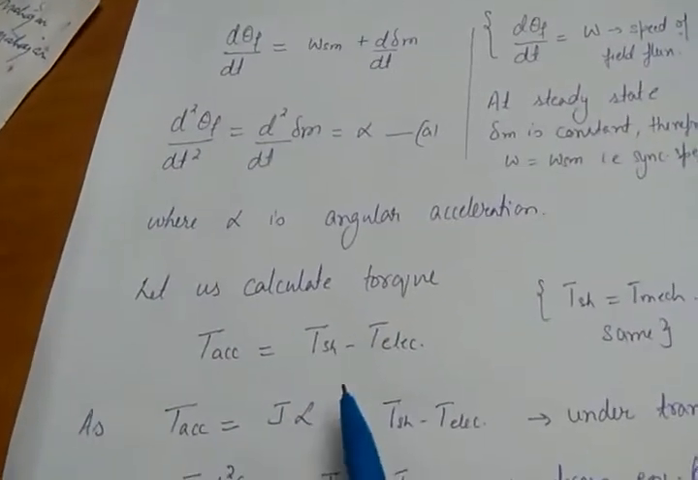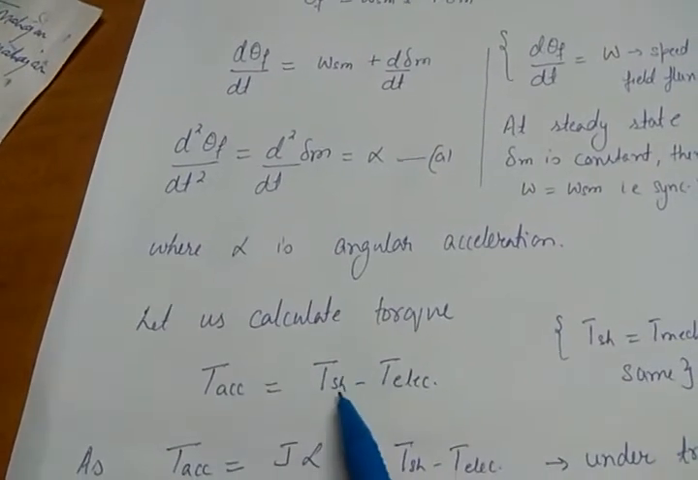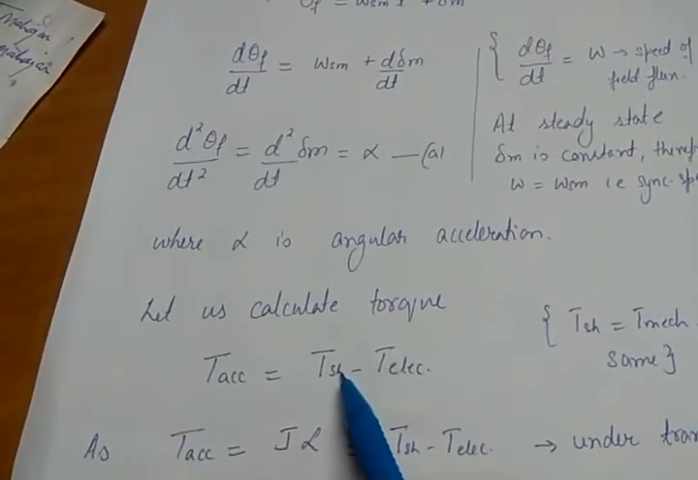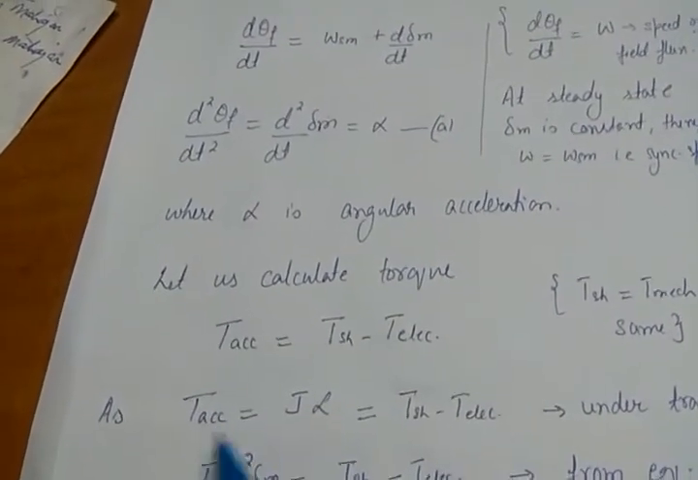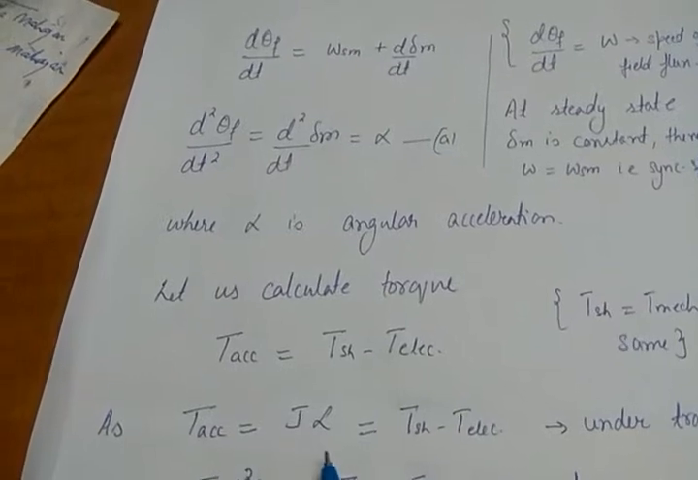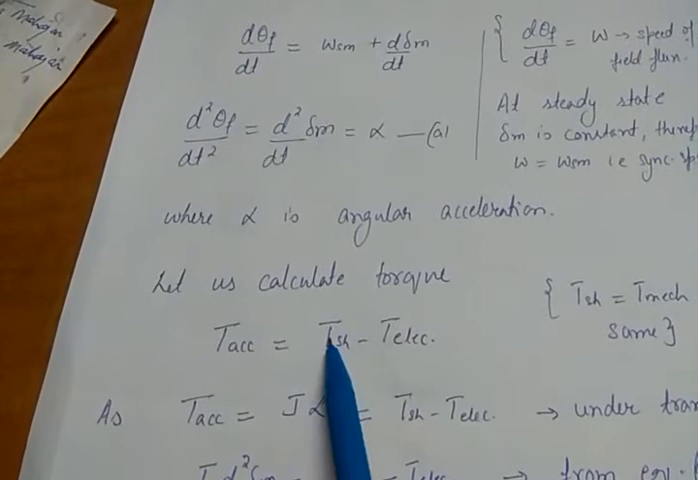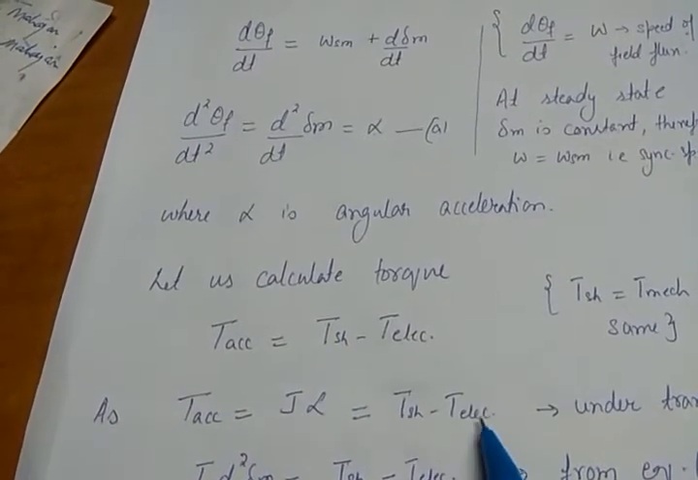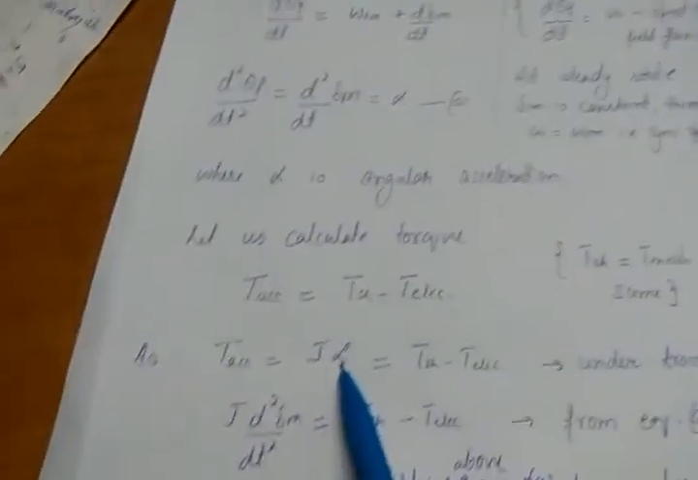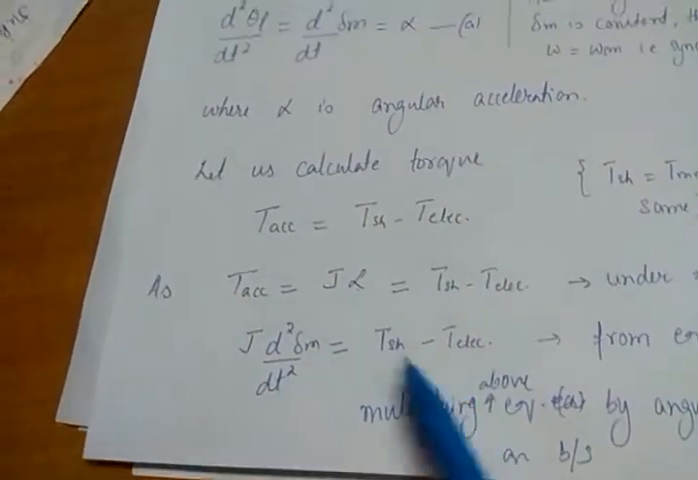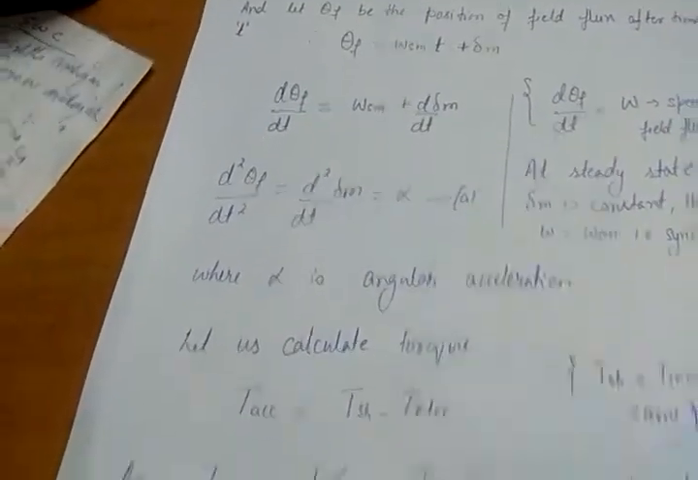We know that accelerating torque is equal to shaft torque minus electrical torque. Somewhere it is called shaft torque, somewhere it is called mechanical torque. They both are same. We also know that accelerating torque is nothing but moment of inertia J into angular acceleration. From this equation I can write J alpha is equal to T shaft minus T electrical, and alpha is nothing but d square delta m upon dt square. So J into d square delta m upon dt square is equal to shaft torque minus electrical torque. This is equation number A.